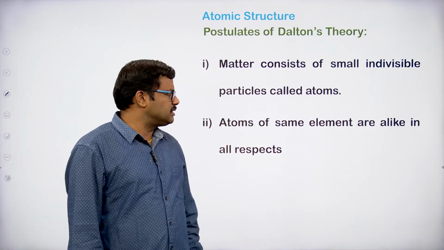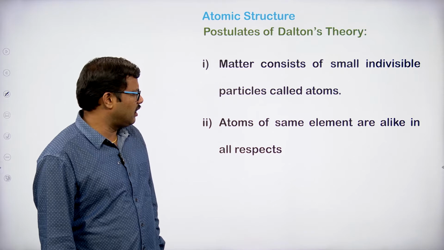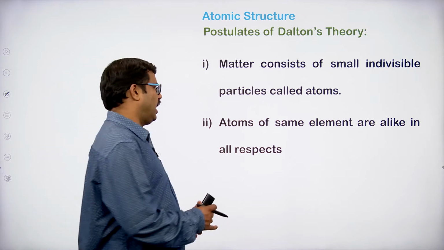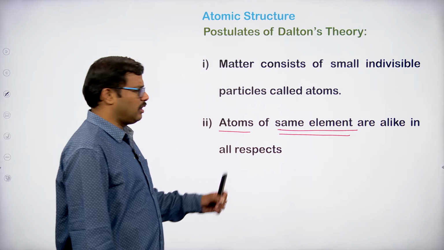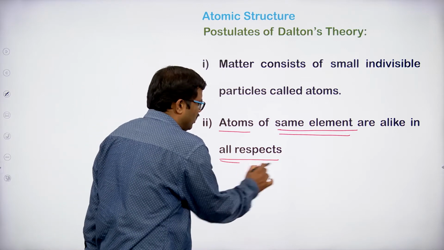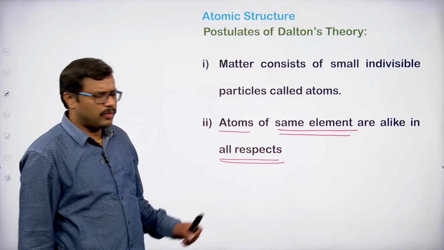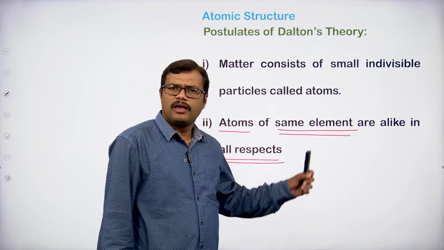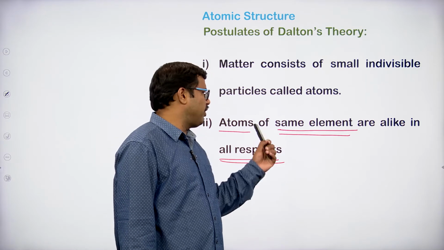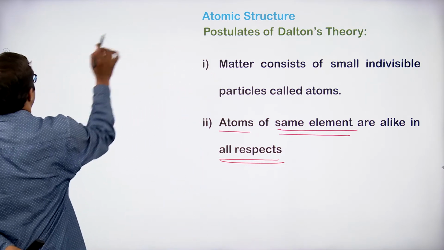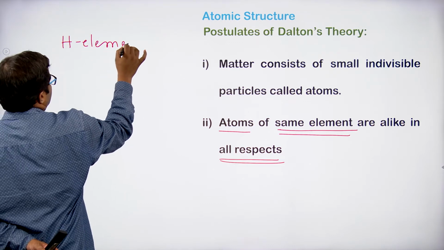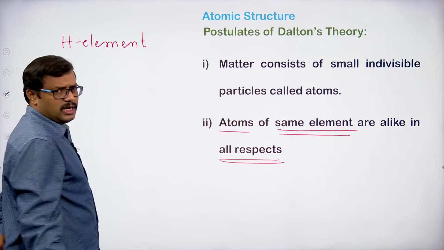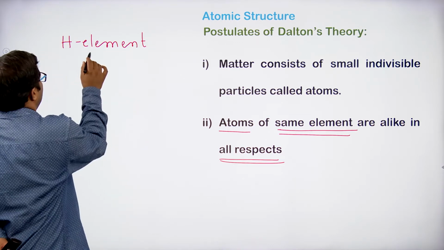The second postulate: atoms of the same element are alike in all respects. Whether it is mass, properties, or shape, all are the same for atoms of an element. For example, if you take the hydrogen element, it consists of only hydrogen atoms.